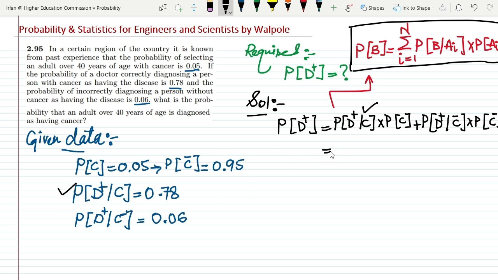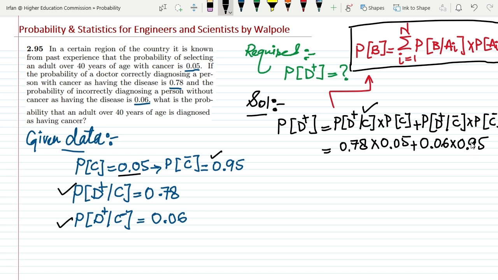So let me put it here, and that is 0.78. Okay, multiplying it with the probability of a disease or cancer, that is 0.05, adding it with the product of the probability of the positive diagnosis, given that the disease is not available, that is also given here, that is 0.06, and multiplying it with the probability of C negative, and that is 0.95.